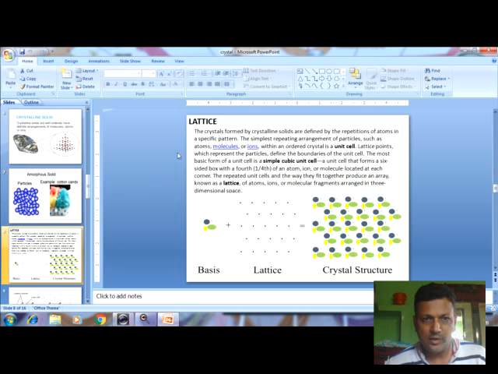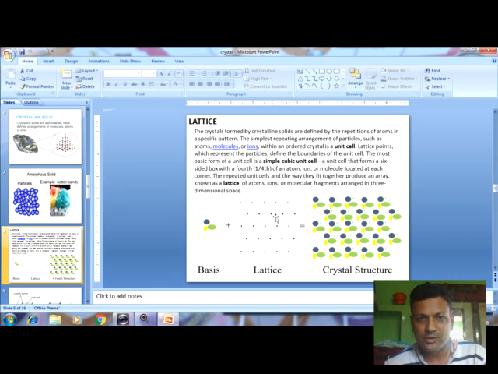So now let's move towards the lattice. The basic building block of the crystal, that is the lattice. With the help of the lattice, we make the study of the crystal and amorphous solids. The crystal formed by crystalline solids is defined by the repetition of atoms in a specific pattern. The simplest repeating arrangement of particles such as atoms, molecules, ions in an ordered crystal is the unit cell.